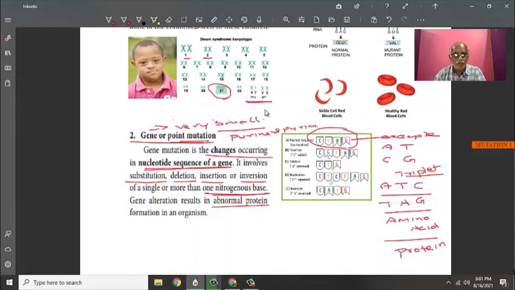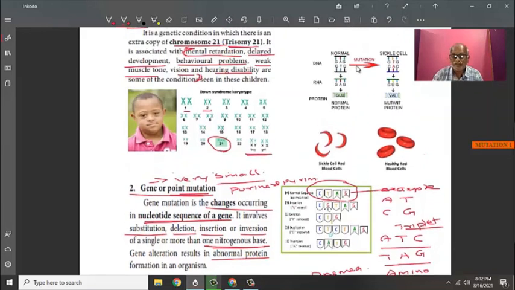So in the book one example is given, called sickle cell anemia. We know what a sickle is. A sickle is an instrument which we use to cut something. It will have a handle like this. So there is a change in the shape of a red blood corpuscle due to the synthesis of a certain protein. See this example of this structure. This is an example for sickle cell anemia.